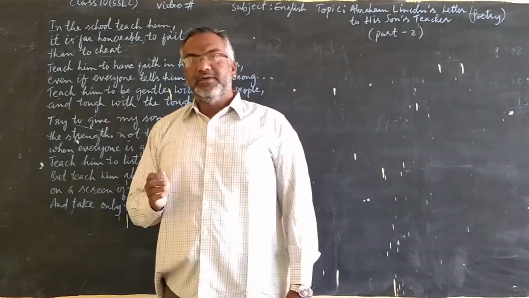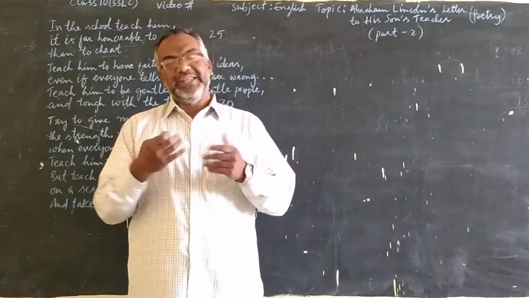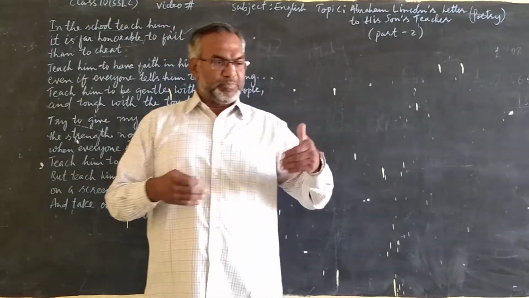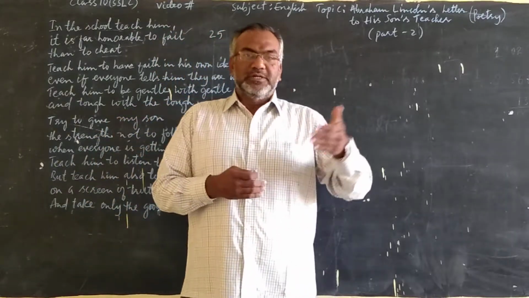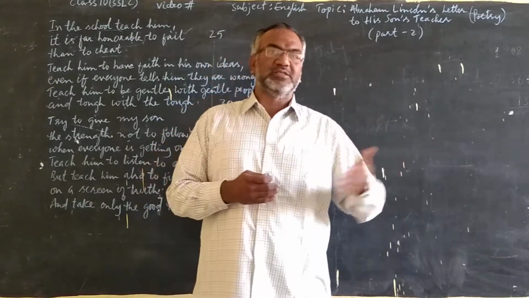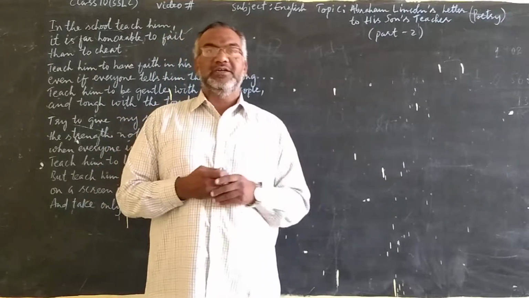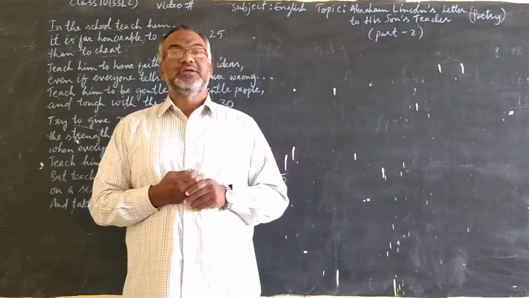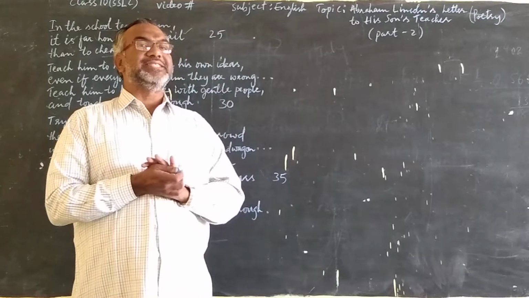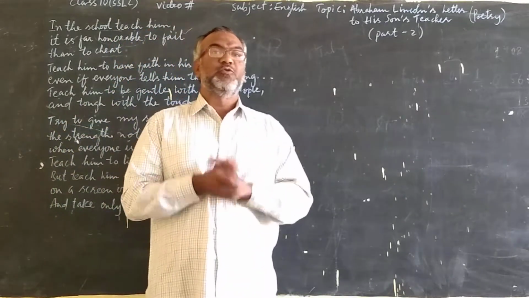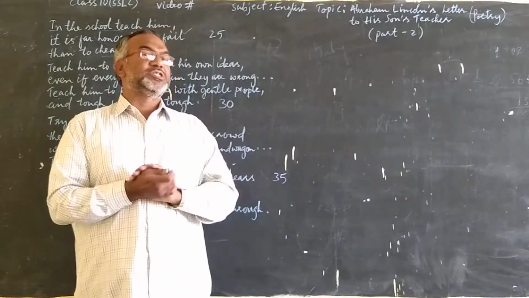We have seen that at school, children try to cheat in exams, in tests, or sometimes in other matters also. They try to cheat the teacher, they try to cheat their friends, they try to cheat their parents, they lie, make excuses, try to cheat, right? So what Abraham Lincoln wants is for his son to learn that it is honorable, it is good to fail. One must accept the defeat, one must accept to fail, but must not cheat.